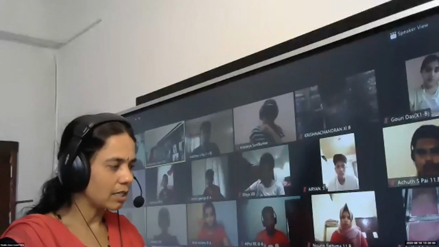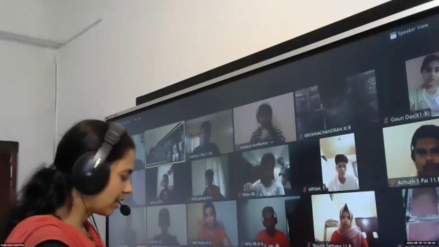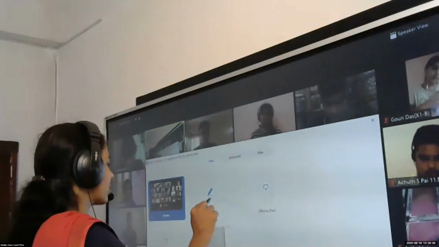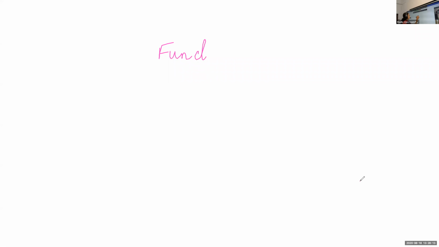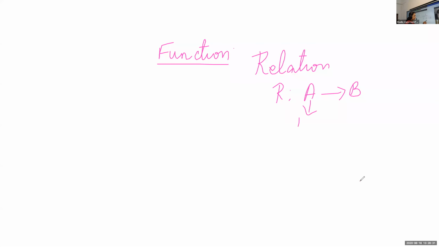Now we are going to learn about functions. The next thing we are going to learn is a function. What is a function? Before that, let's recall a relation. For defining a relation we need two sets. R is a relation from A to B. We need A and B as two sets. A we call the domain, and B we call the codomain.